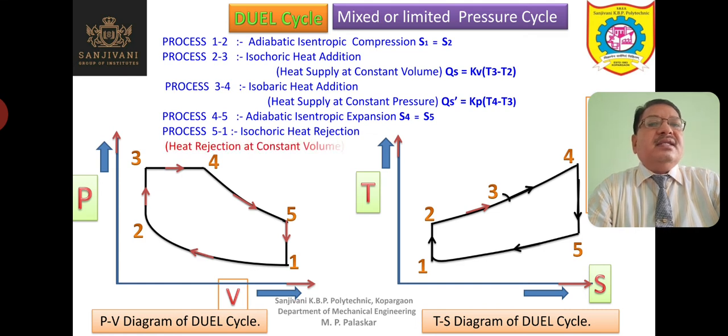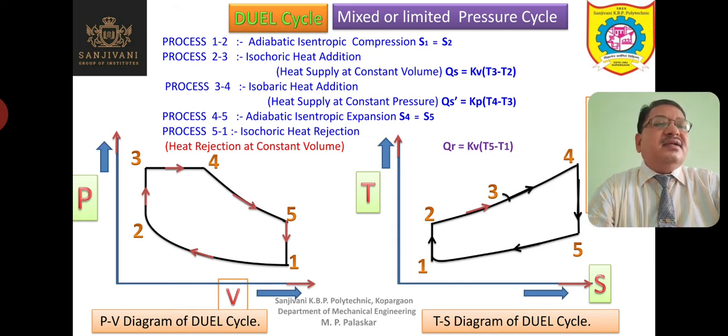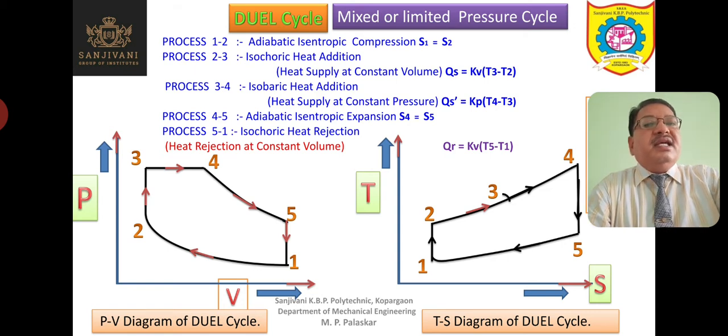The heat rejected QR is equal to Kv into T5 minus T1. So T5 minus T1 is the difference in temperature. T5 is the final temperature of the process 4-5, so the decrease in temperature is T5 minus T1. So these are the various processes in the dual cycle.